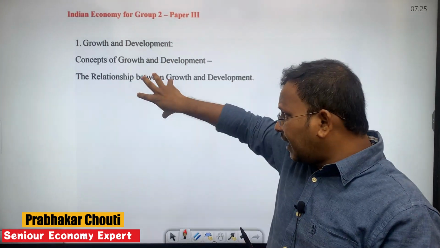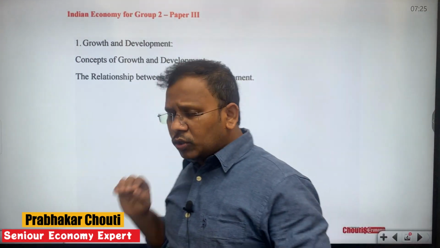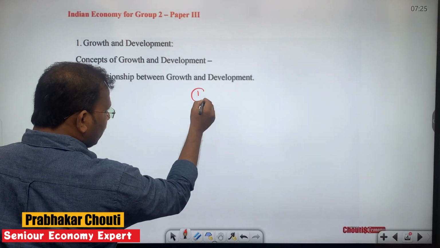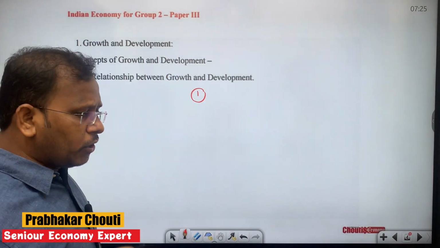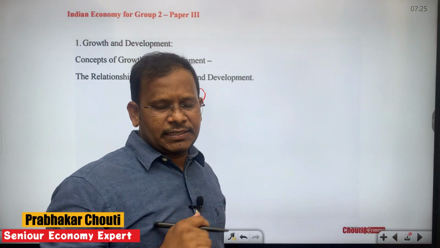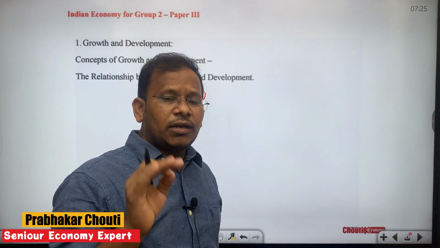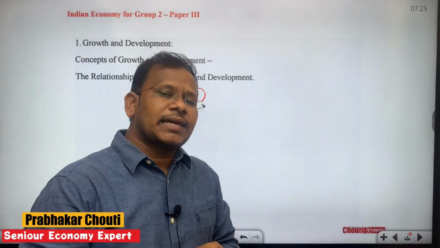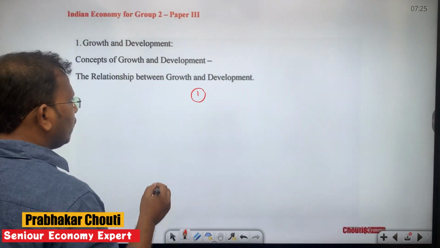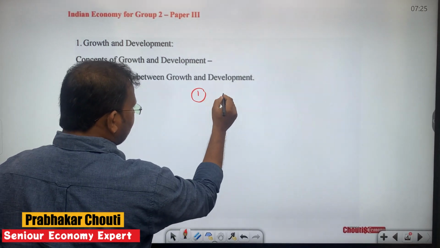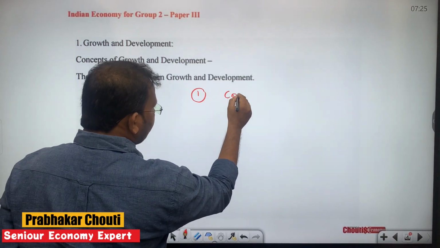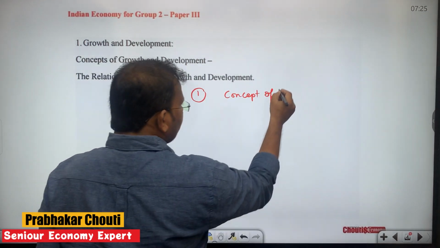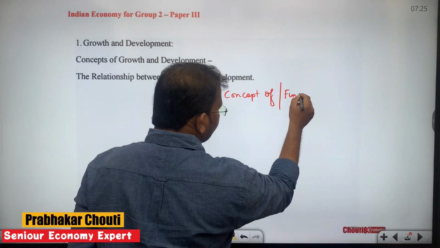Now, if I analyze the first chapter of growth and development, we are going to discuss around 20 subtopics. For example, our first subtopic would be the concept of growth, or fundamentals of growth.